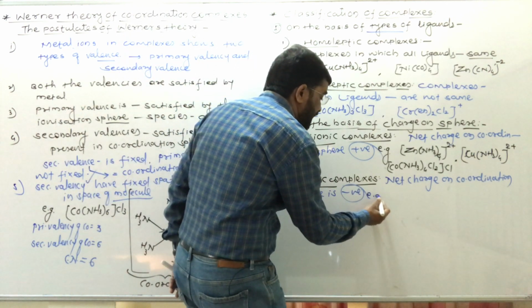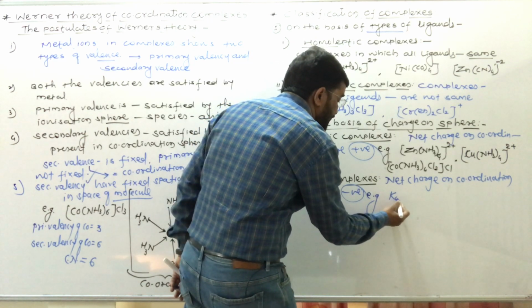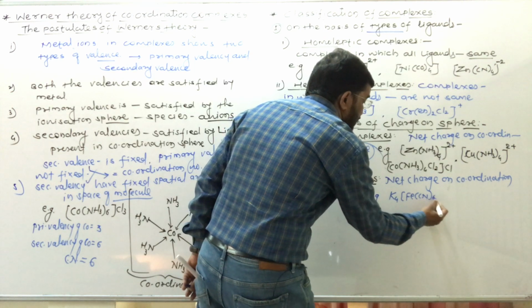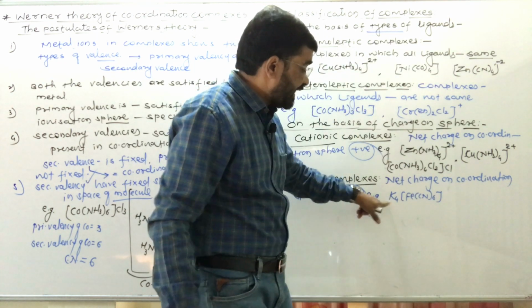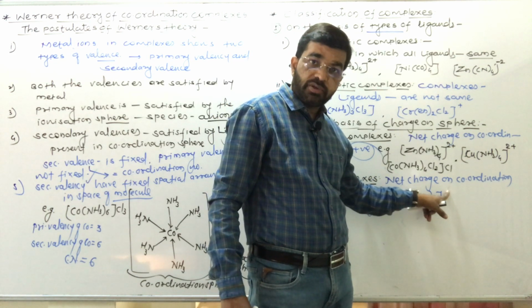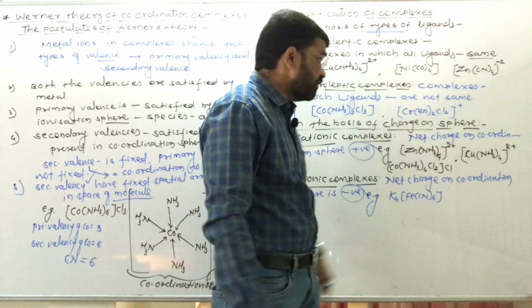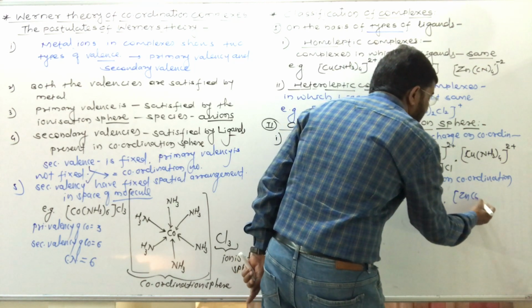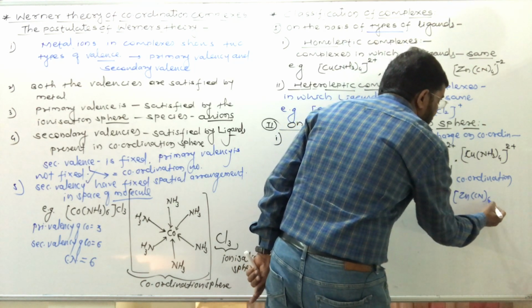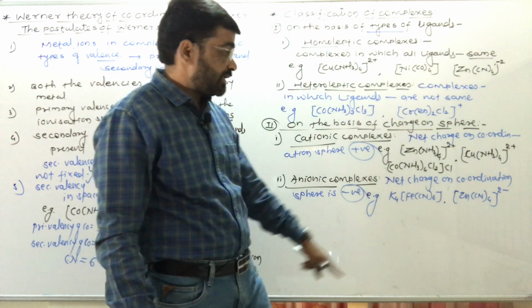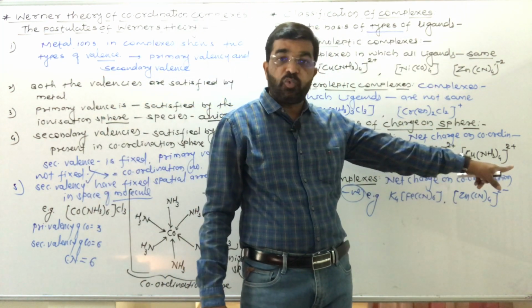Examples of anionic complexes: here see K4[Fe(CN)6], 4K plus, there will be 4 minus. Or this one, [Zn(CN)4] 2 minus, that is tetracyanozincate.